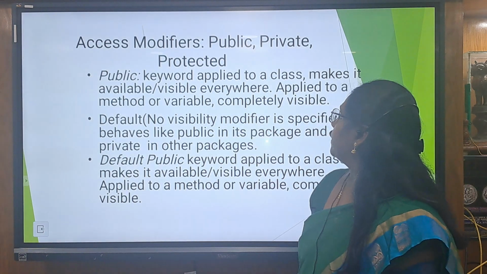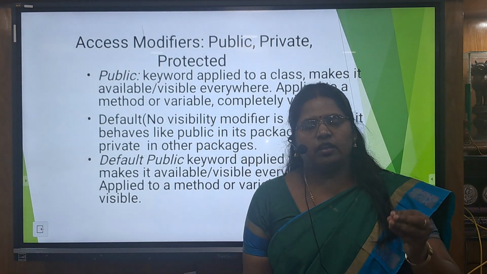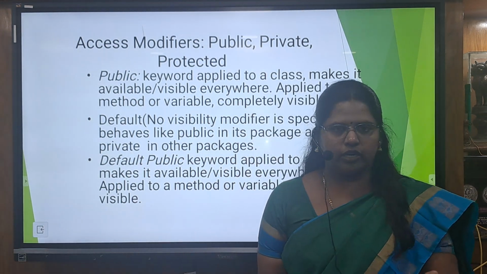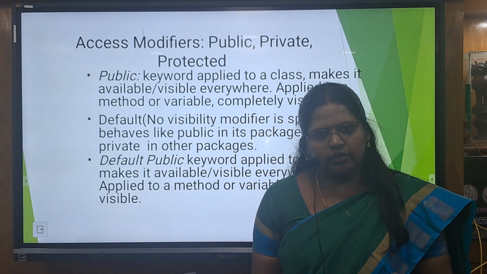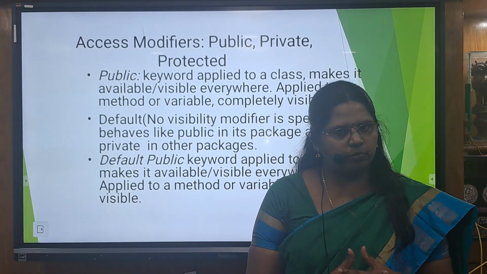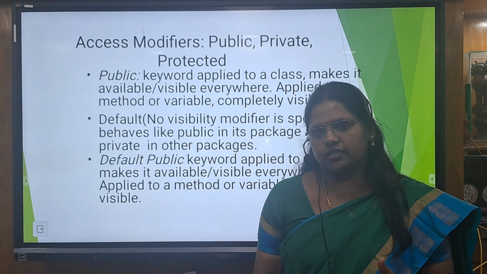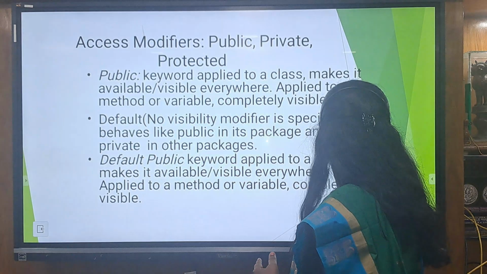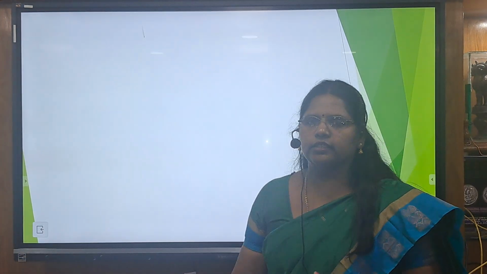Access modifiers: public, private, protected. The members inside the class can be declared as public, private, or protected. Public means it can be accessed by anyone. Private means it is not even accessible through the objects. And protected means, during inheritance, the subclasses can access the superclass variables. We can use the protected modifier. These are the examples.